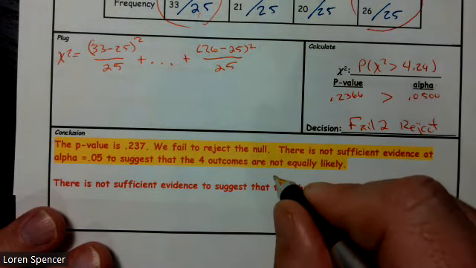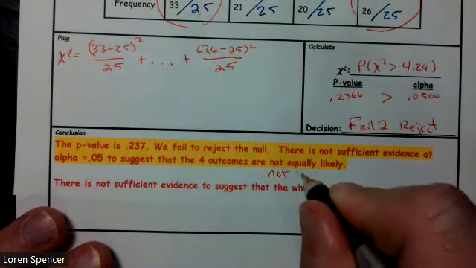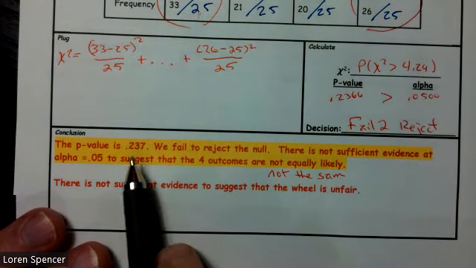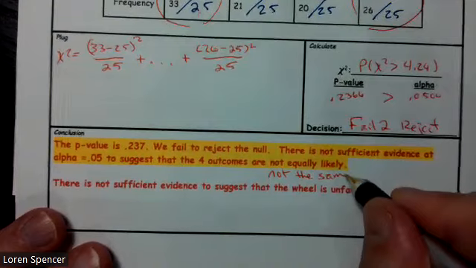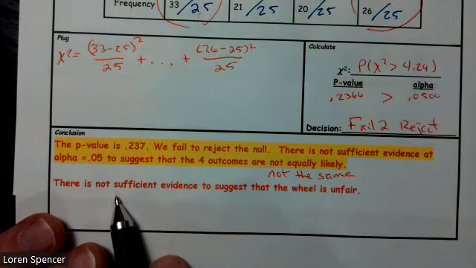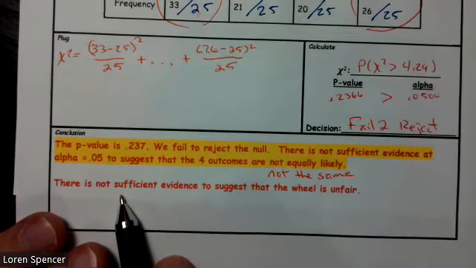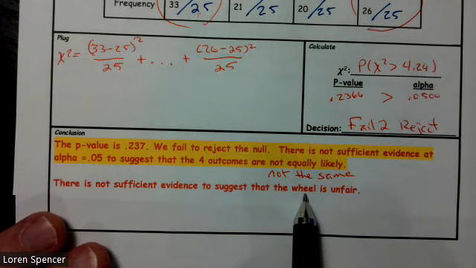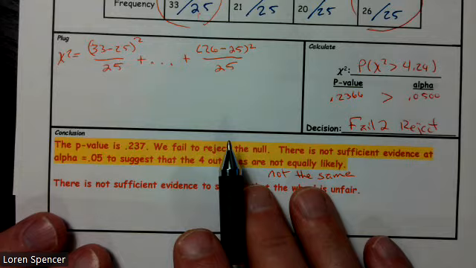Or you could say are not the same. What I have highlighted is what you're supposed to have. You have to have that. And we can say that there's not sufficient evidence to suggest that the wheel is unfair. We don't have enough to say that the wheel is unfair.